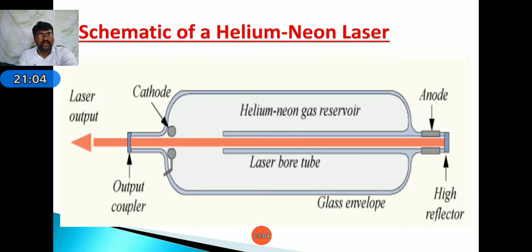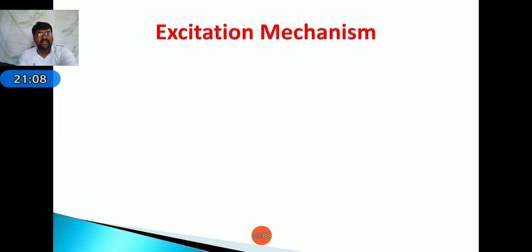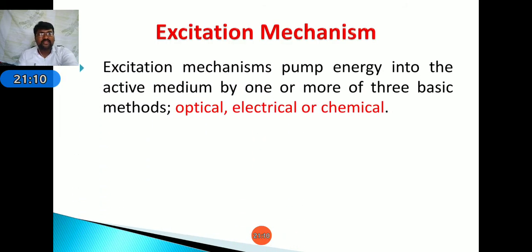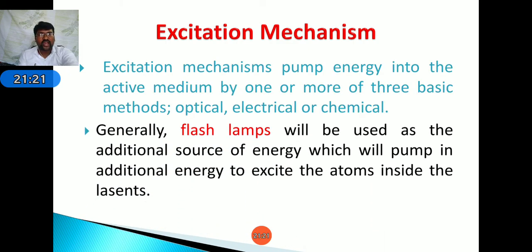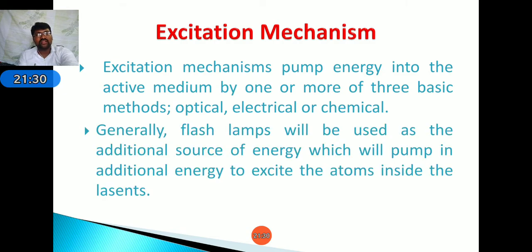It is a diagrammatic representation of a helium neon laser. Next, the excitation mechanism. The excitation mechanism pumps energy into the active medium by one of three methods, that is optical, electrical or chemical. Generally, flash lamps are used as an additional source of energy, which will pump in additional energy to excite the atoms inside the laser.